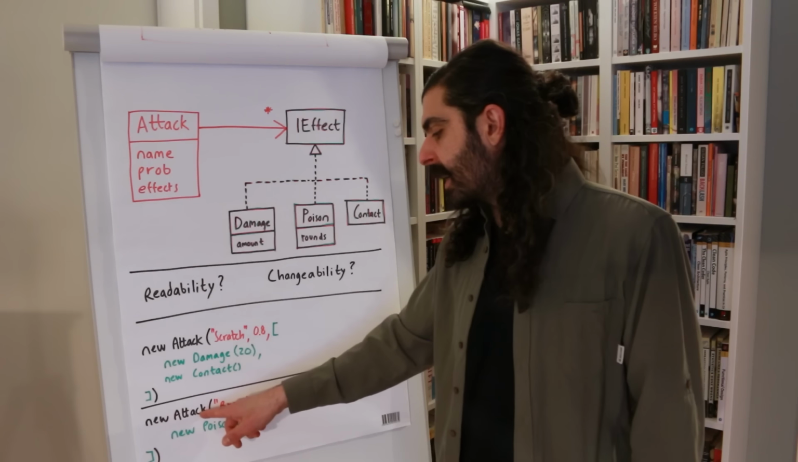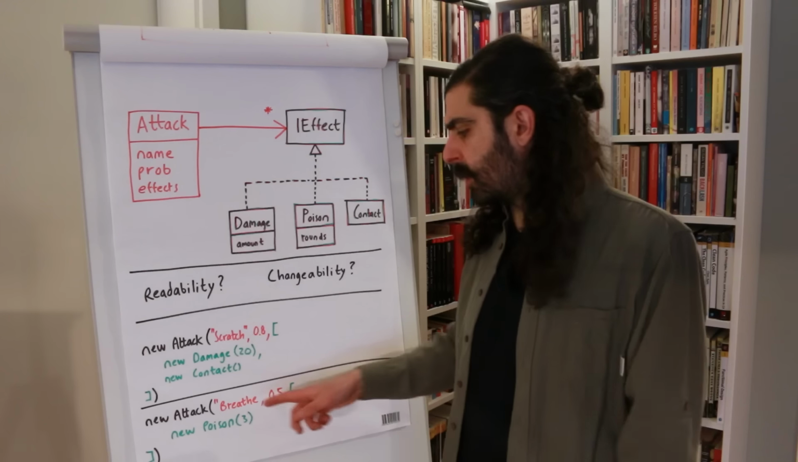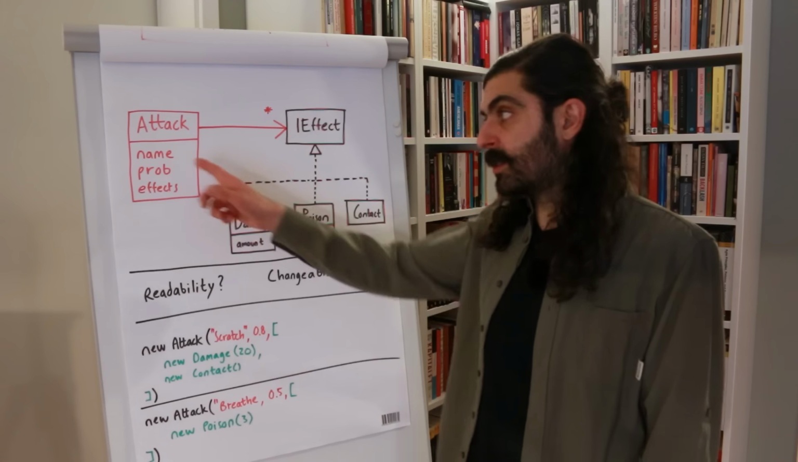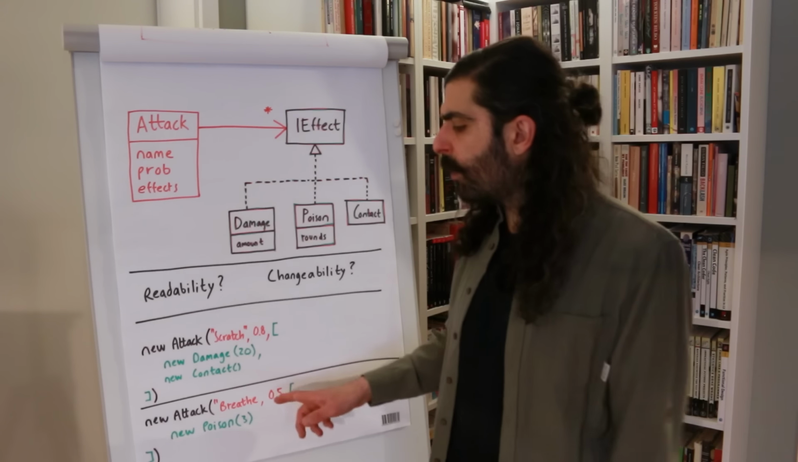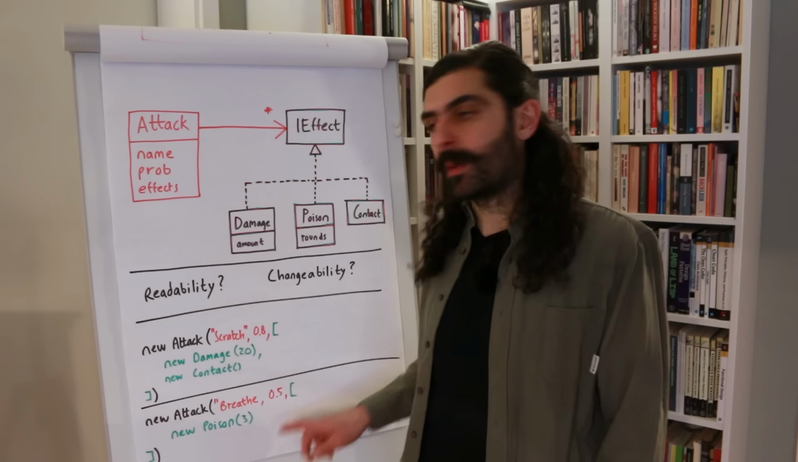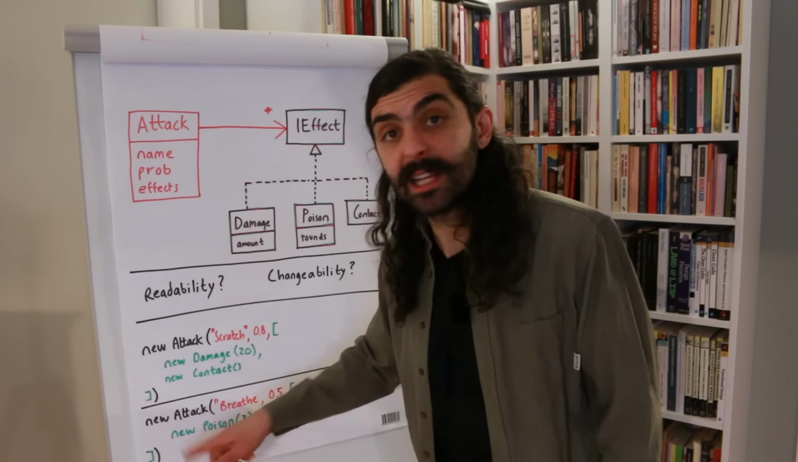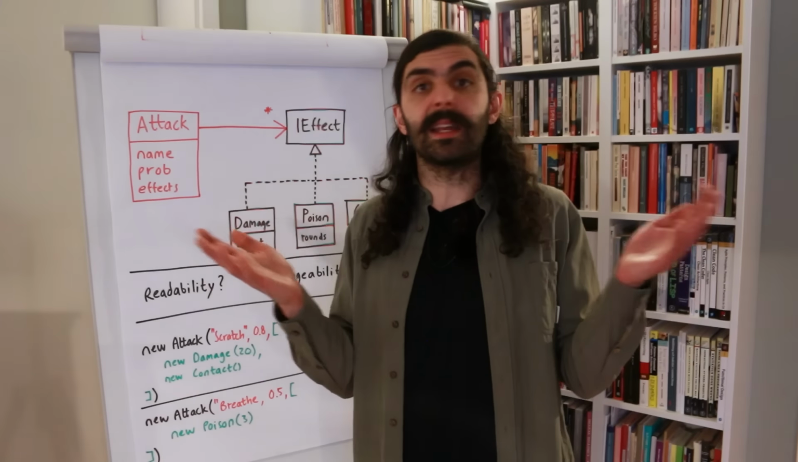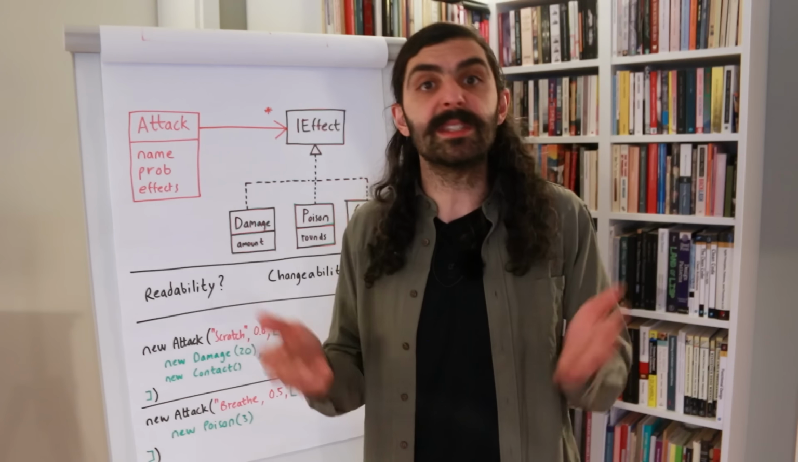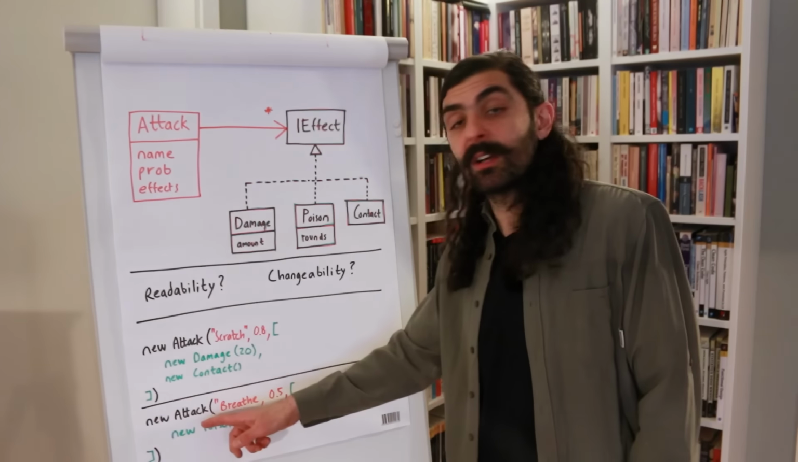Okay, what about the other one? We're saying new attack, breathe. We're passing in breathe because it's called breathe. We're passing in 0.5 because the probability of it hitting is 0.5. And what are then the effects that we're passing in, right? We're passing in a collection of effects, and that collection only has one element. That's totally fine. We could have a collection with 0 elements. That's totally fine too.